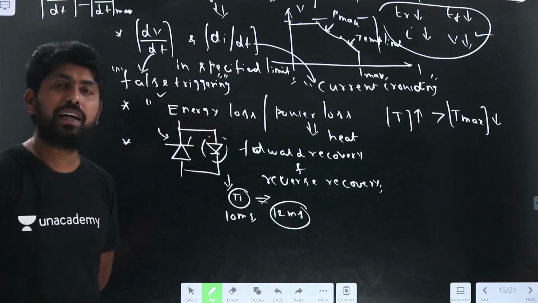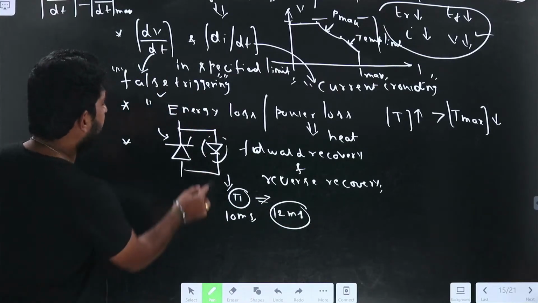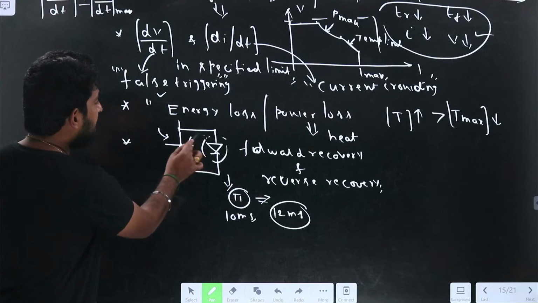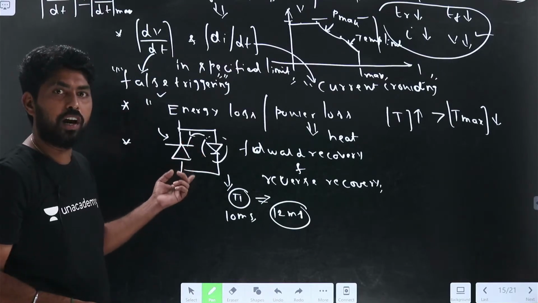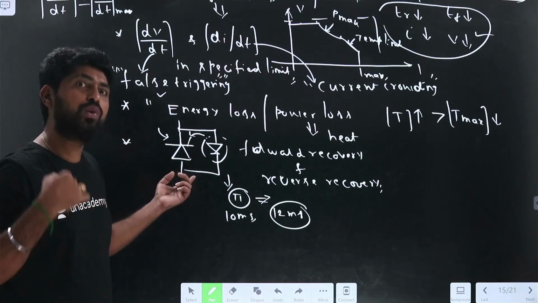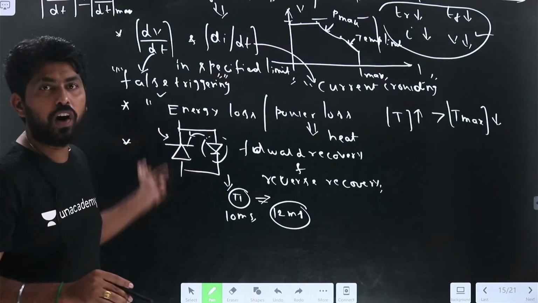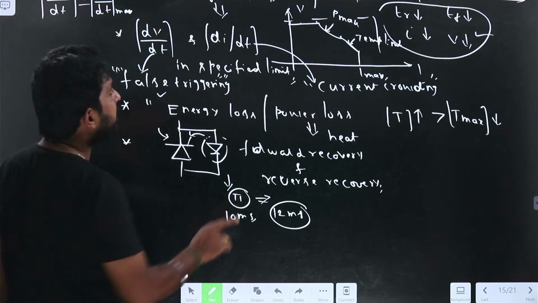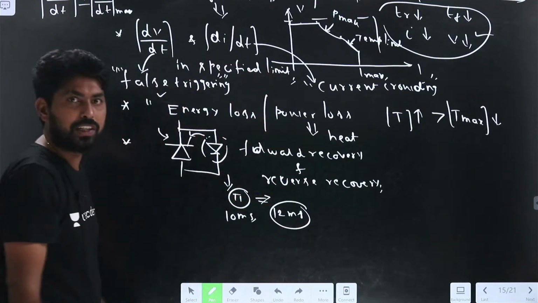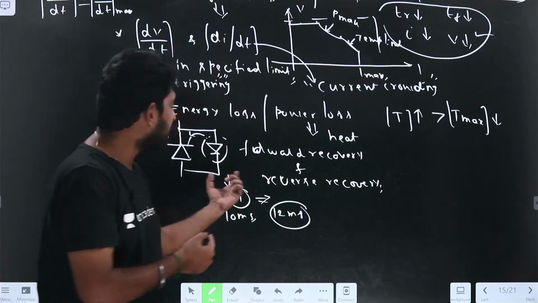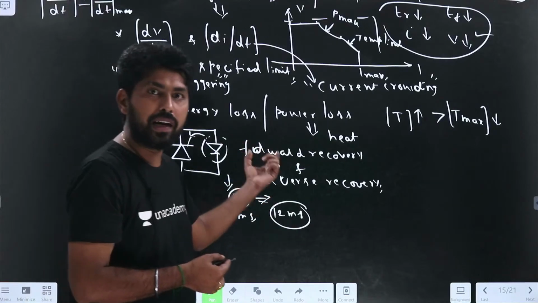What happens during that condition? During that time, it will reverse bias the thyristor. The thyristor will be in the off condition, and even if I want to turn it on, the thyristor will not turn on. Directly, it will affect the turn-on time of the device, because of the reverse recovery time and the forward recovery time of the diode.